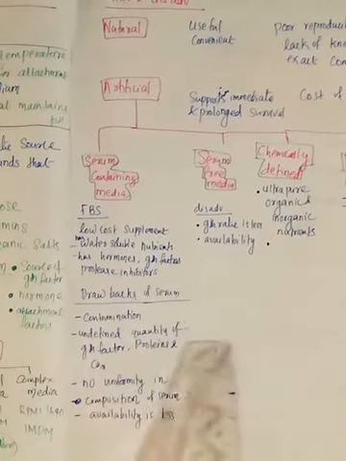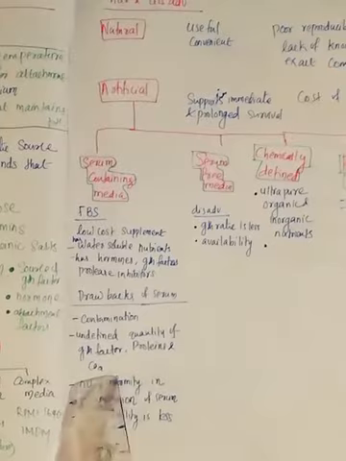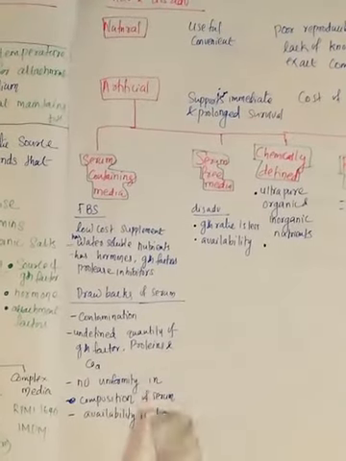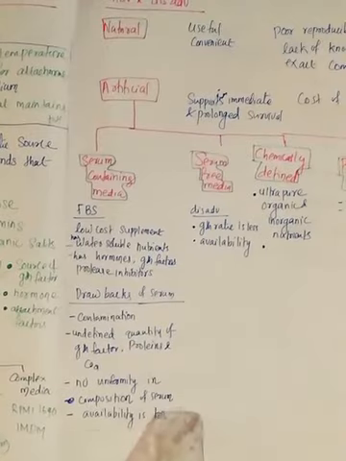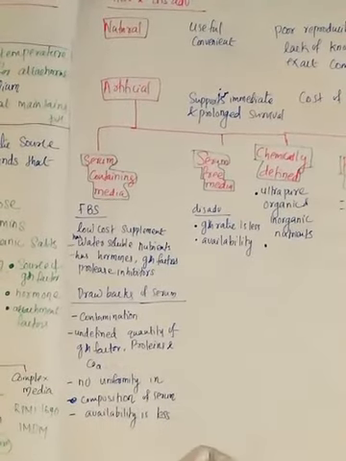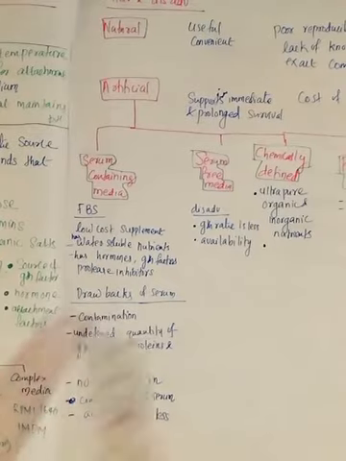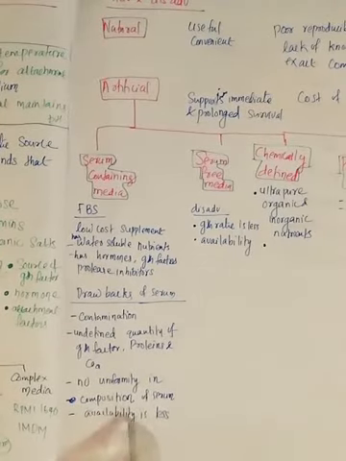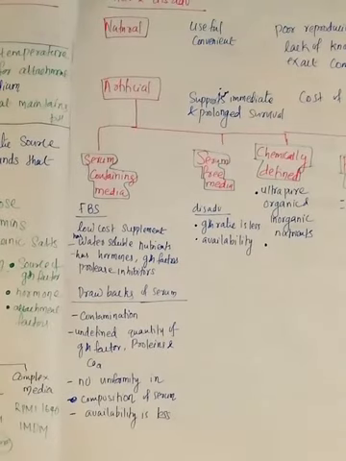Second one is undefined quantity of the growth factor, proteins and carbon dioxide. The quantity, we are not aware of it. No uniformity in composition of the serum, and availability is less. Every time we have to depend on the natural source for the serum. So thereby the availability of this media is very less.